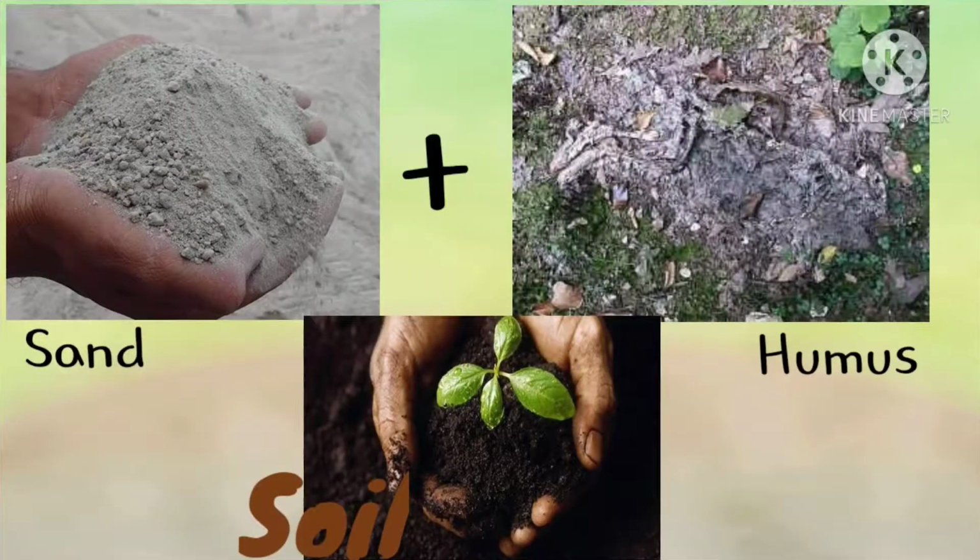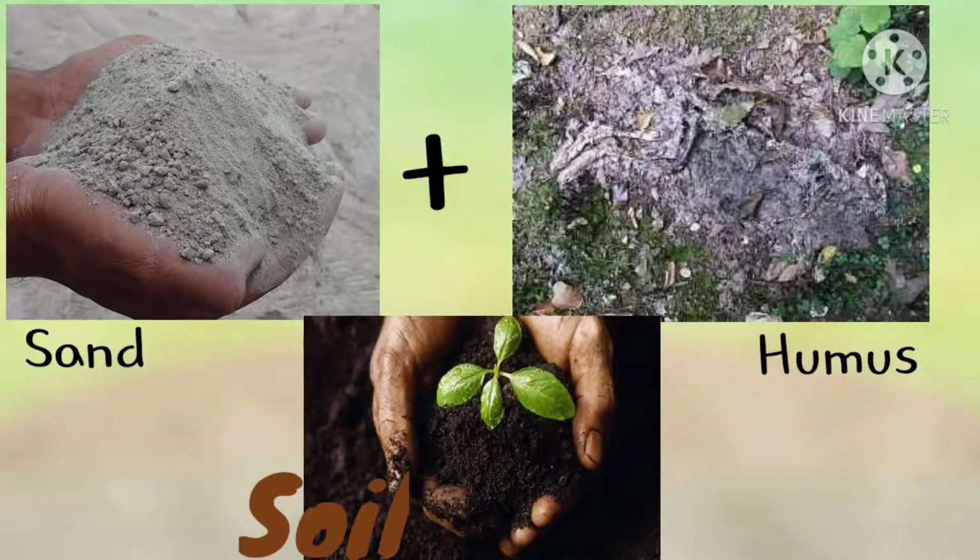When this sand gets mixed with humus, meaning dead remains of plants and animals, the soil gets formed. So you can see, students, that the formation of soil is a very long procedure. It does not take place in a few days or months or years. It takes a lot of time, many years, in the formation of soil.